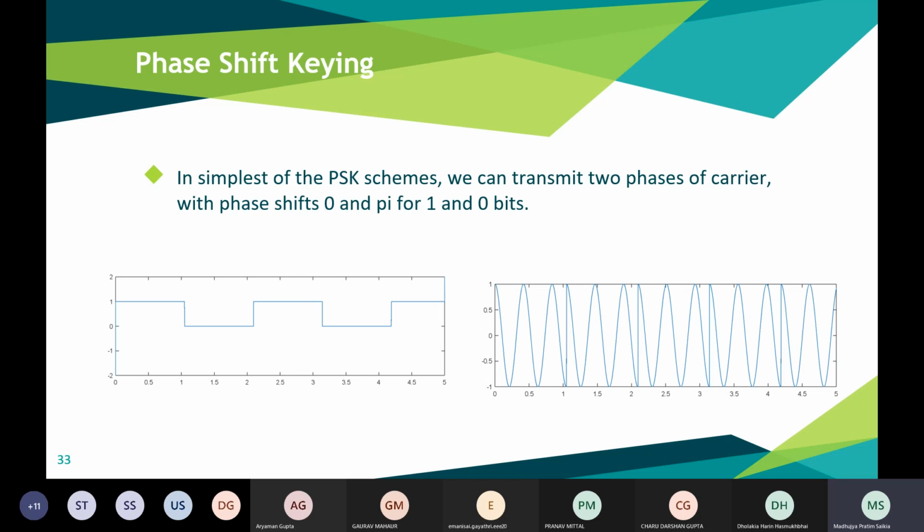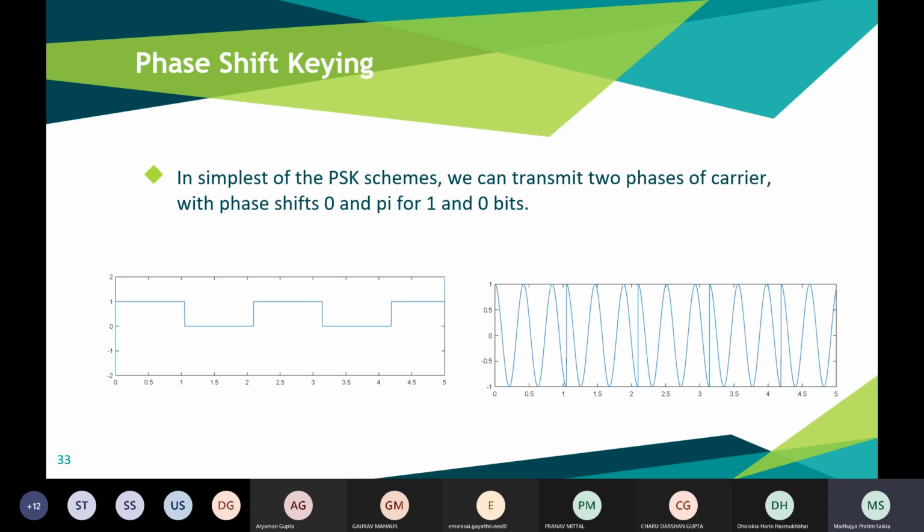Similarly, in phase shift keying, we can transmit two phases of the carrier signal. Suppose for 1 we are transmitting Ac cos(2π fc t), and for 0 we are transmitting Ac cos(2π fc t + π/2). So similarly here, from 0 to 1, the bit transmitted is 1, right? So we are transmitting the carrier wave as shown below. As soon as we reach 1, as you can see, there is a phase change of π/2. This is because of the bit change.